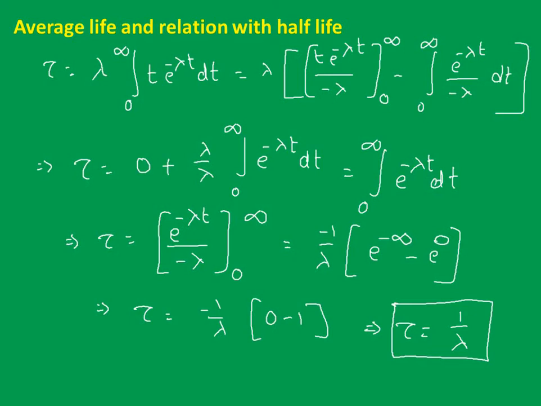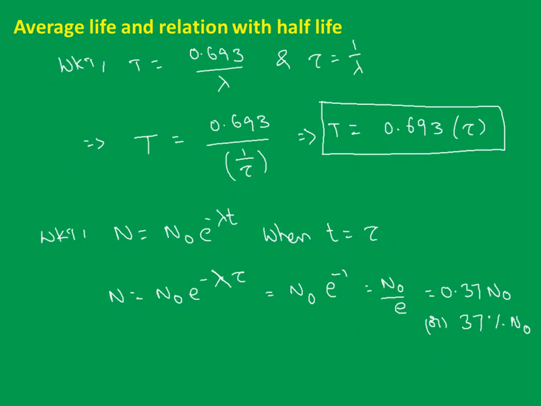Now here we can have a relation with respect to the half life. Already we know that half life is nothing but 0.693 by lambda. Do you remember, right? And now we got tau equal to 1 by lambda. So in the place of that I can substitute, no? What I can get? Half life t equal to 0.693 tau, isn't it? If I substitute that, let's see the relation here.